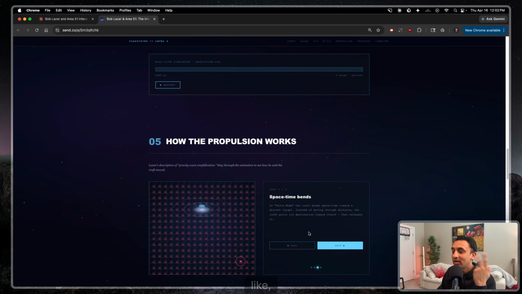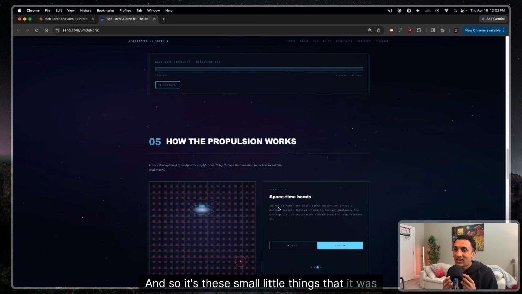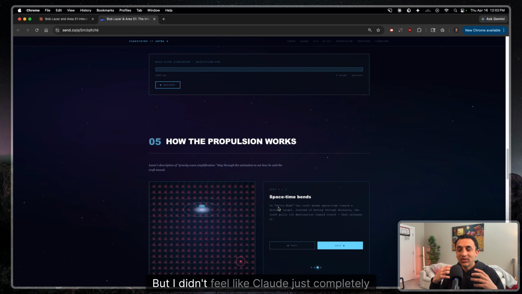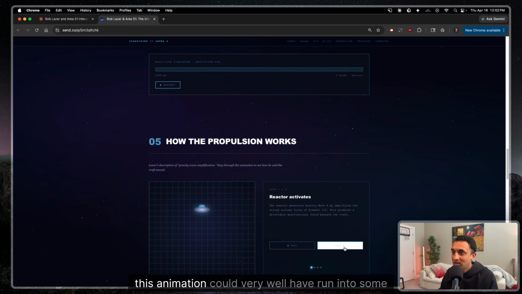Some other things were like, for example, when I used Claude Sonnet maybe 2 months ago, it would have these animations, but these animations basically hijack the scroll. So it's these small little things that it was slowly getting there, but I didn't feel like Claude just completely nailed it. But in this case, this animation could very well have run into some issues where it just keeps playing, or maybe hijacks a scroll or something like that. But it doesn't seem to be the case. And on one shot it is able to get all that stuff right, which is pretty phenomenal.